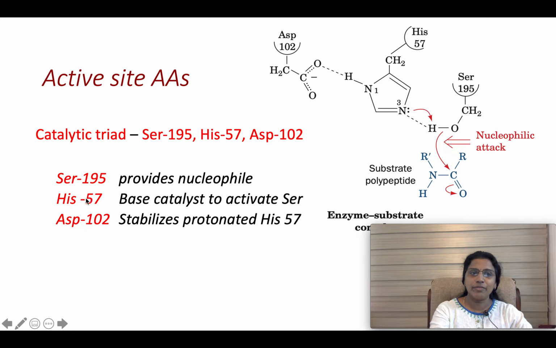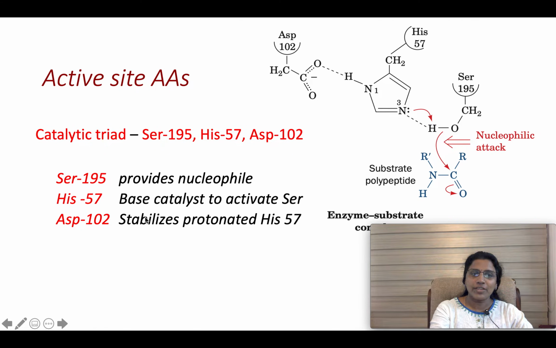And histidine 57 is a base catalyst and helps in the activation of serine. This is histidine 57; here this nitrogen 3 acts as a base which abstracts a proton from this serine CH2OH and it becomes NH plus, and this CH2OH becomes CH2O minus, which is a strong nucleophile that attacks the peptide bond.